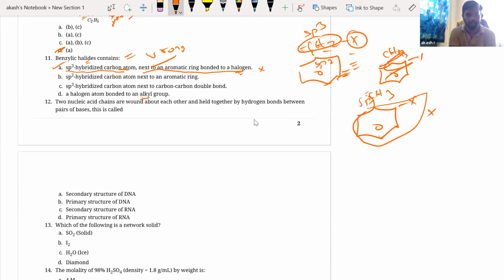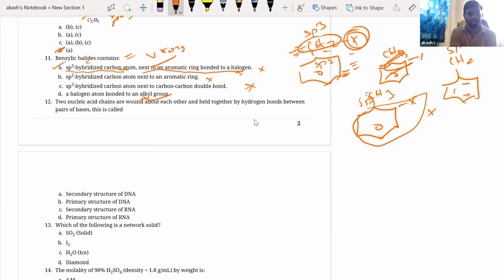Right. Next, an sp2 hybridized carbon next to the aromatic ring? No, it is an sp3 hybridized carbon. Okay. Next, an sp3 hybridized carbon next to the carbon-carbon double bond. Yes, correct. You see that I have a carbon-carbon double bond everywhere. Now here you will have an sp2 hybridized carbon and an sp3 hybridized carbon. So this is correct. A halogen atom bonded to the alkyl group. This is also correct. Okay, very weird question. Don't worry about this. All you have to understand is there is a benzene ring to which an sp3 carbon atom is attached, and to that a halogen is attached. That is what a benzylic halide is. None of them are properly matching.